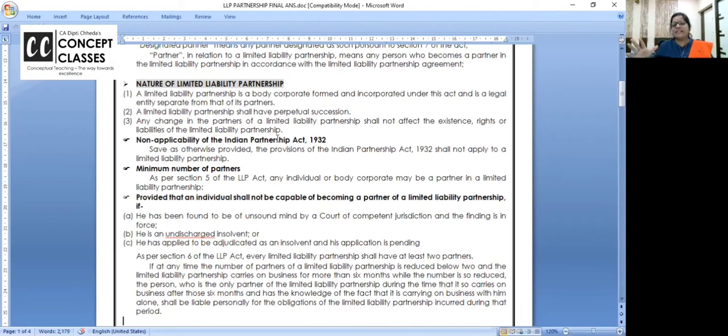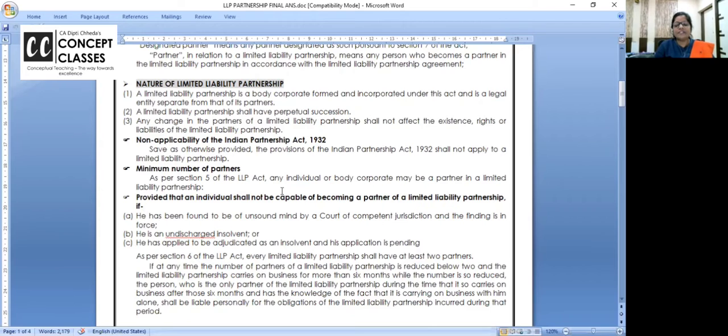Both are separate entities and the firm has perpetual succession, right? The Indian Partnership Act is not applicable to LLP because LLP has its own Limited Liability Partnership Act, 2008. Minimum number of the partners is two, but the maximum has no limit, okay?